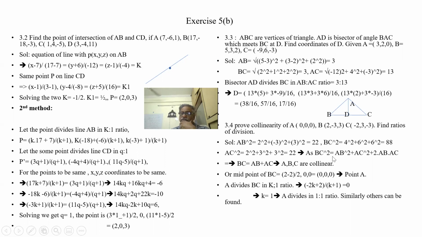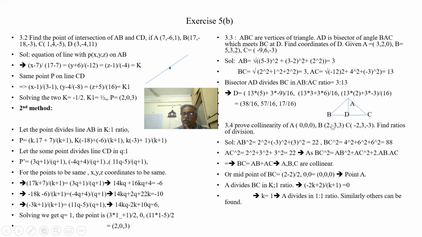So BC square is equal to AB square plus AC square plus 2 AB AC, so AB plus AC whole square. So BC is equal to AB plus AC. That means they are collinear. If it is a triangle, BC should be less than AB plus AC. Since this is not a triangle, it is collinear, and they are equal.